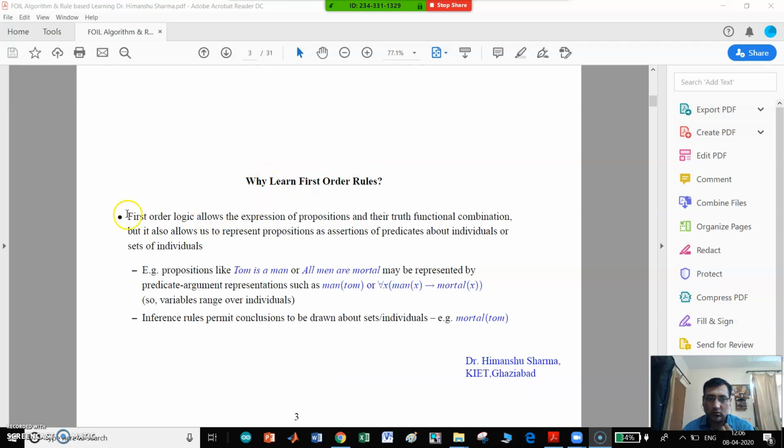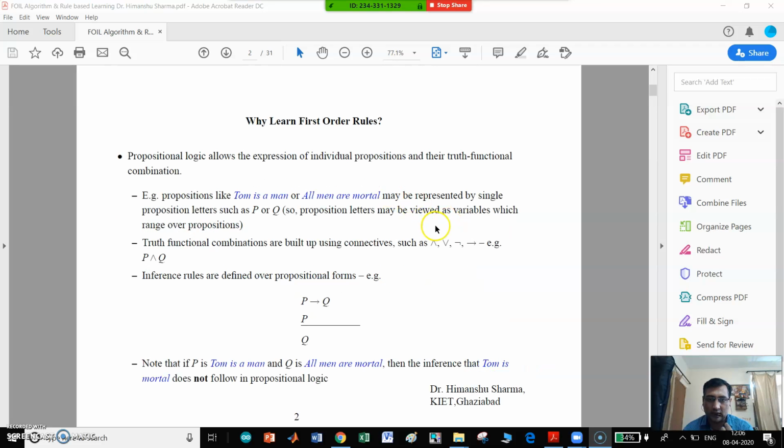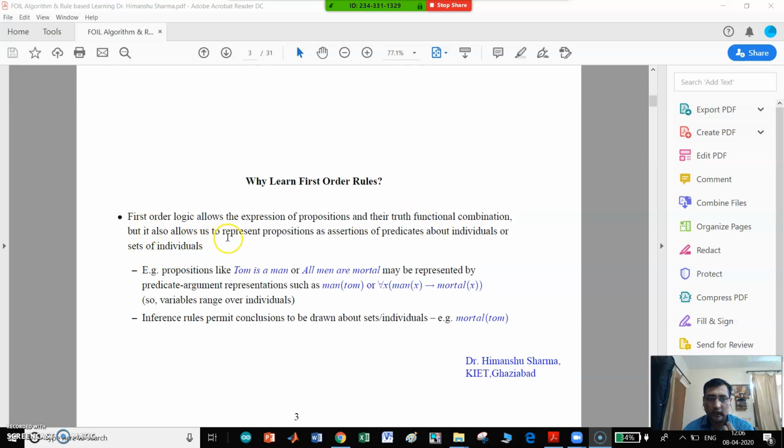Why to learn first order rules? The first order logic allows the expression of proposition and their truth functional combination, as we have stated earlier, but it also allows to represent propositions as assertions of predicate about individuals or set of individuals. Means first order logic is better than propositional logic because it allows the expression of proposition logic as well as to represent proposition as assertions of predicates about individuals or set of individuals.